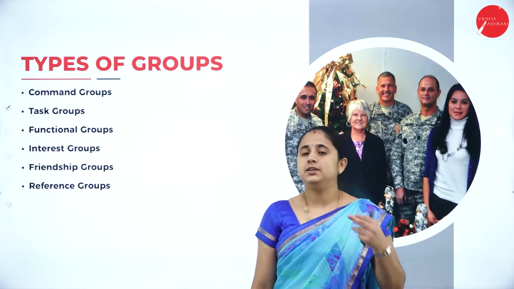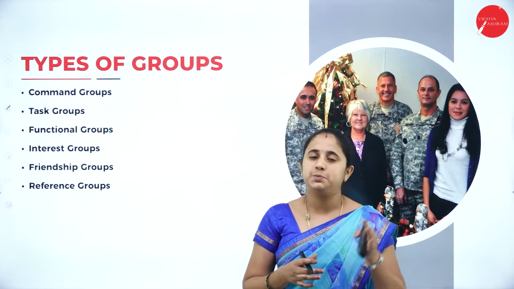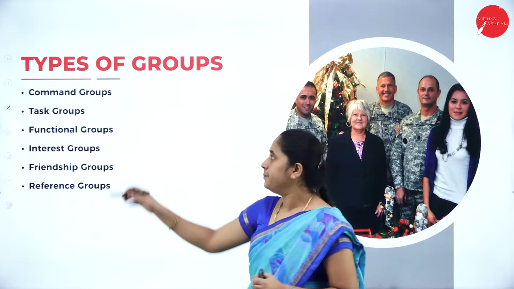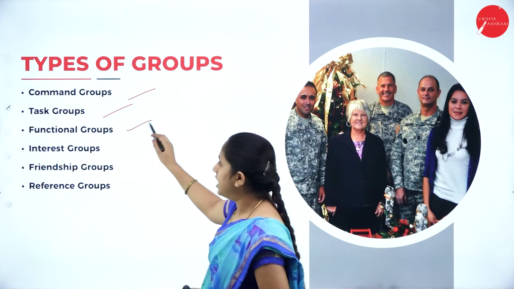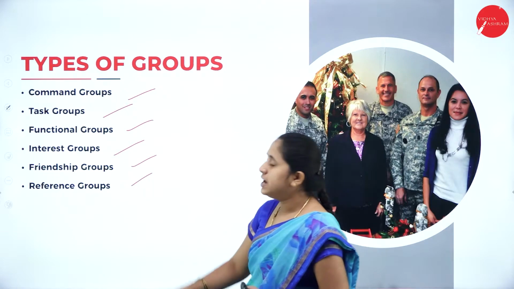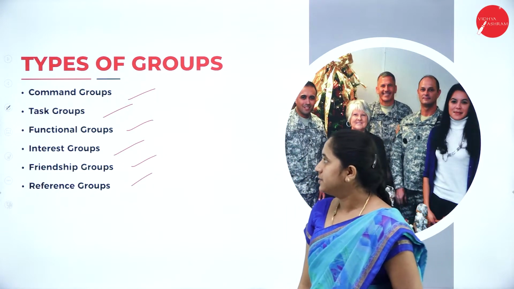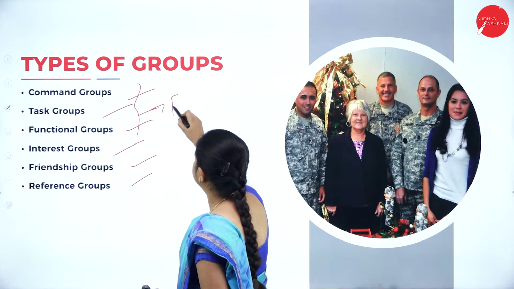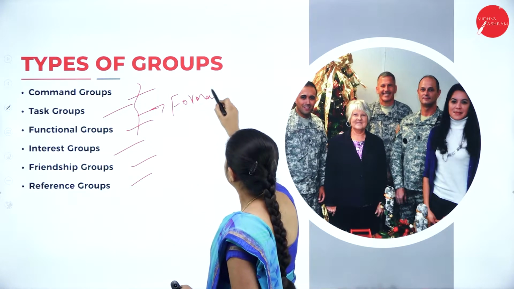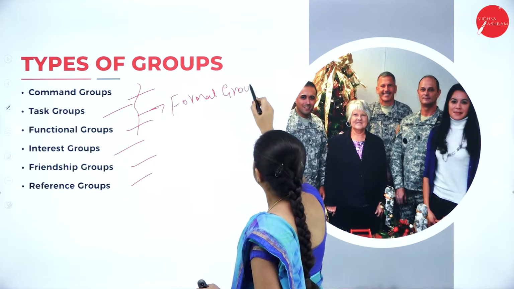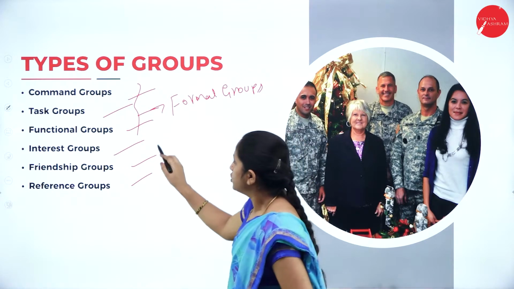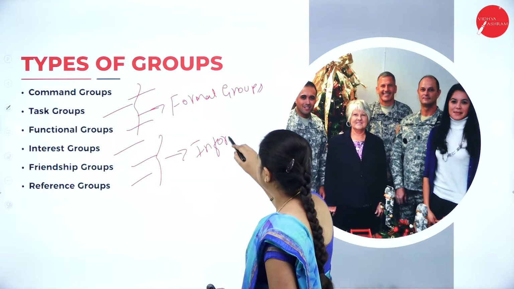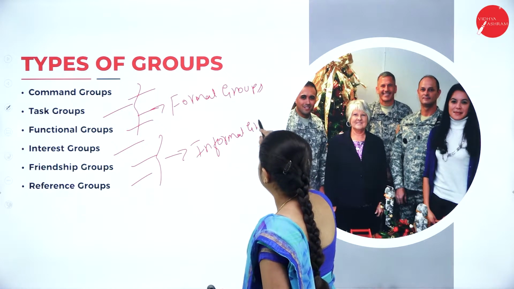Basically the groups can be classified into 2 types, formal and informal groups. Altogether, the types of groups are command group, task, functional, interest, friendship and reference group. Out of these, the first 3 are the formal groups, and the other 3 are informal groups.